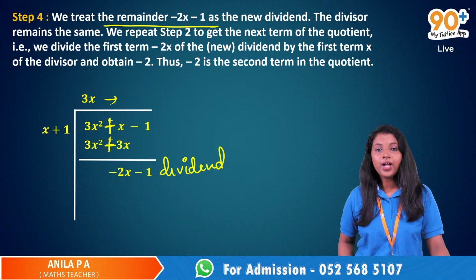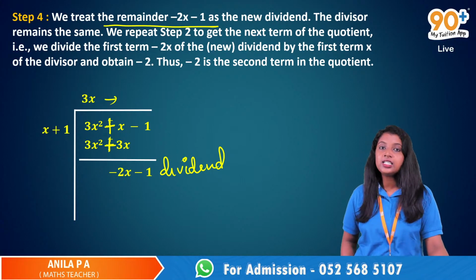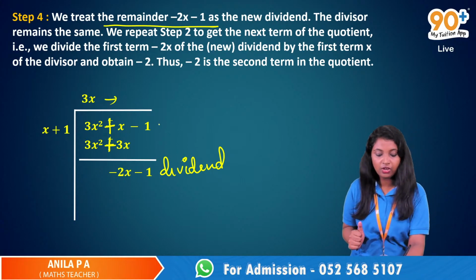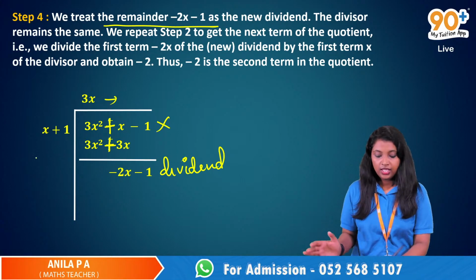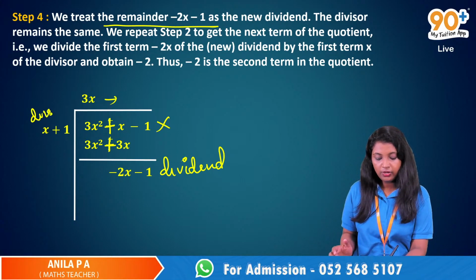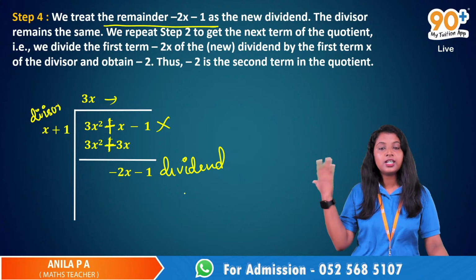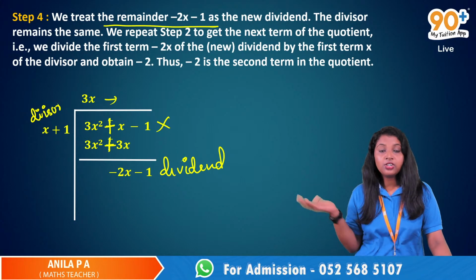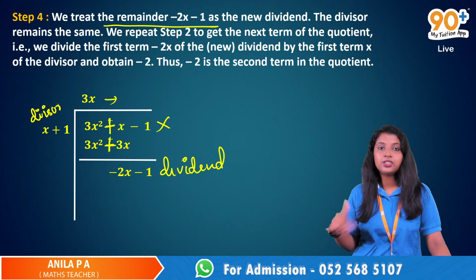The divisor remains the same. The divisor is x plus 1 only, but the dividend will change to this remainder. We consider the remainder of the previous step as the new dividend.